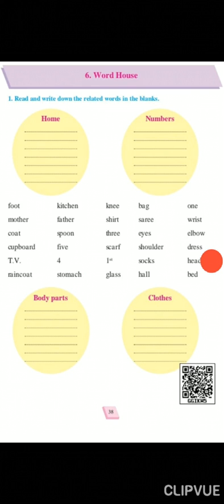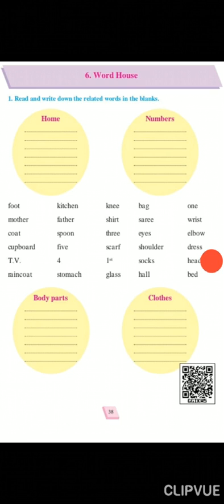Now 4. So number 4, you will write the number 4 in the numbers circle, the second circle. And the last word is stomach, S-T-O-M-A-C-H, stomach. You will write the spelling of stomach in the body parts in the third circle.